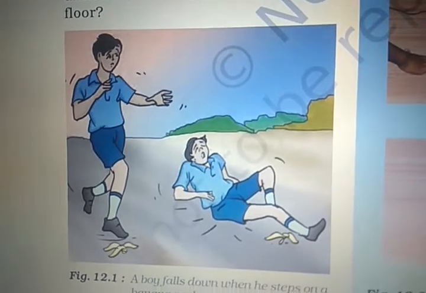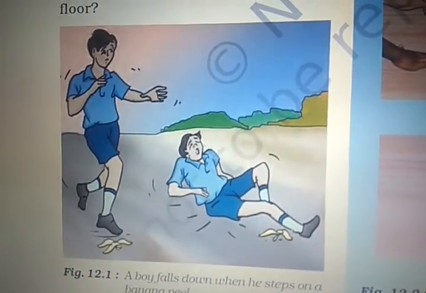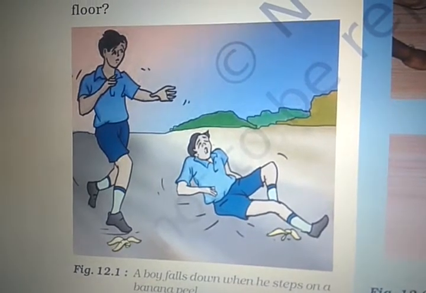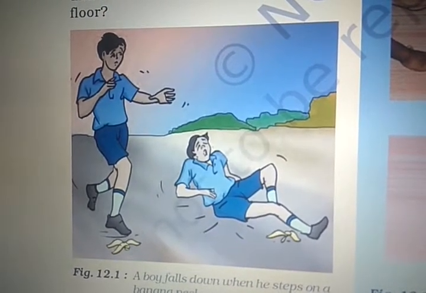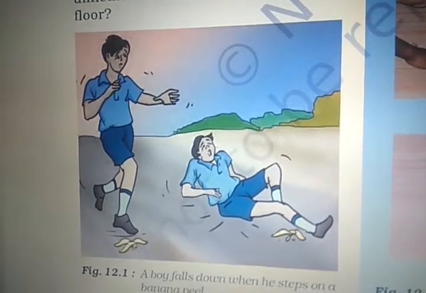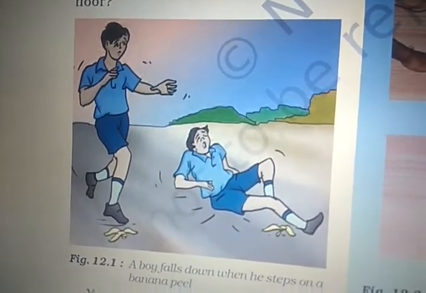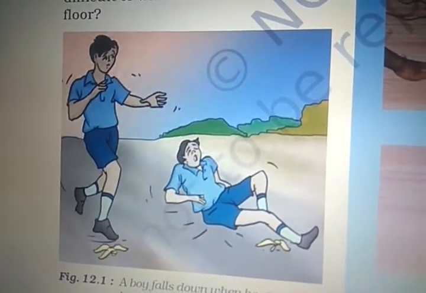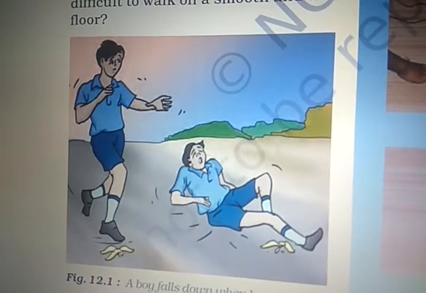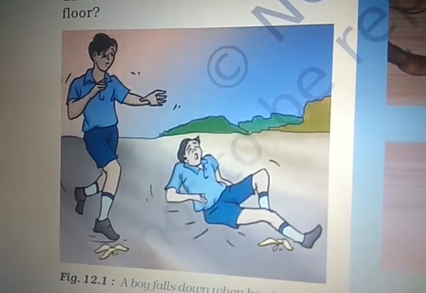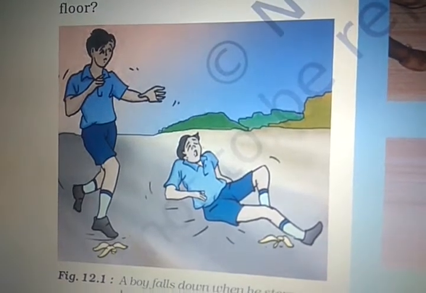When the person is slipping on the surface, you can see the boy who is slipping where the surface is smooth. When he steps on the banana peel, he just slips. Why? A force is applied.